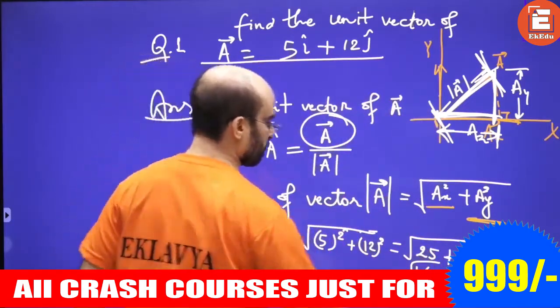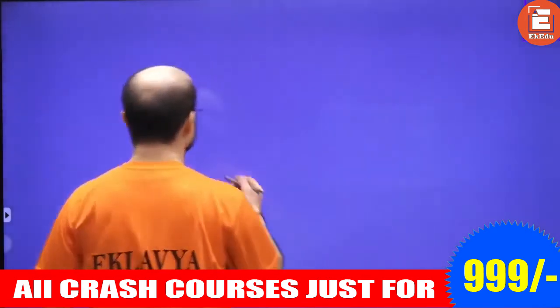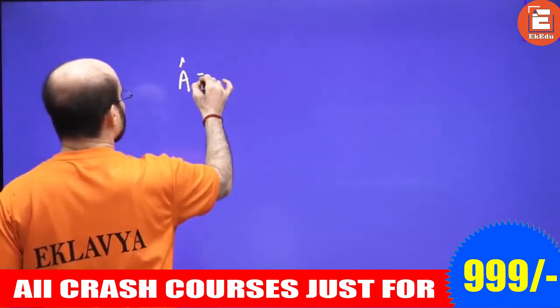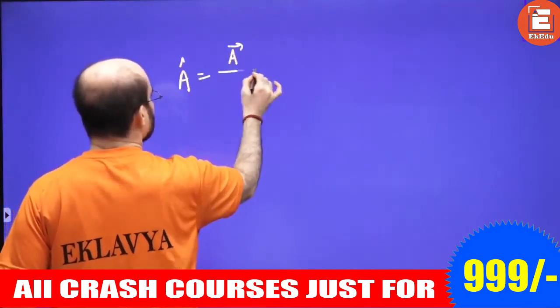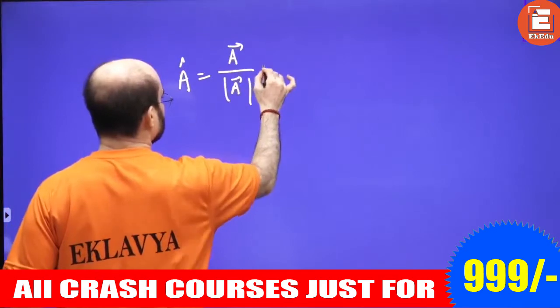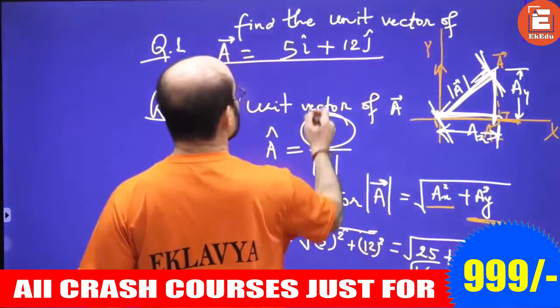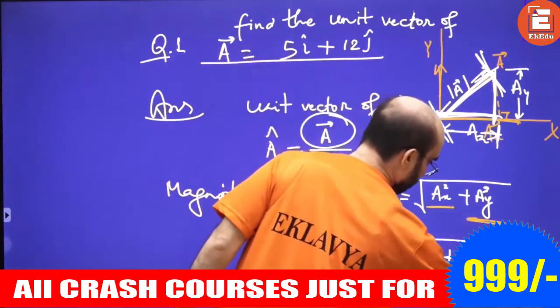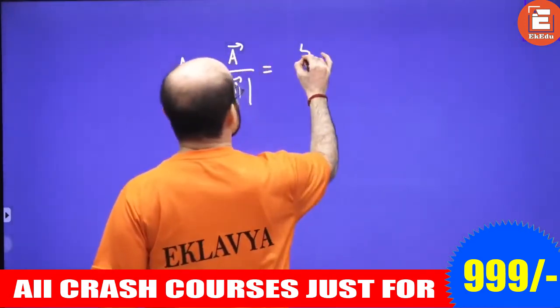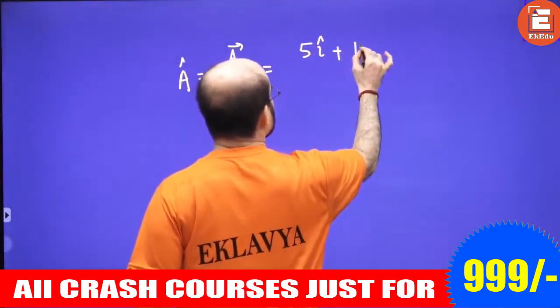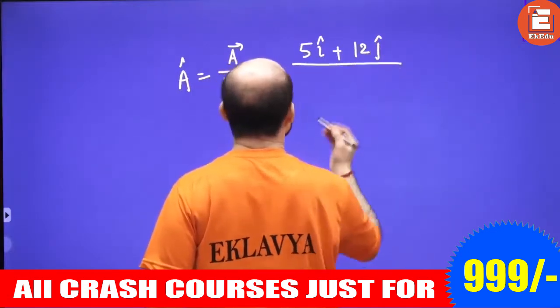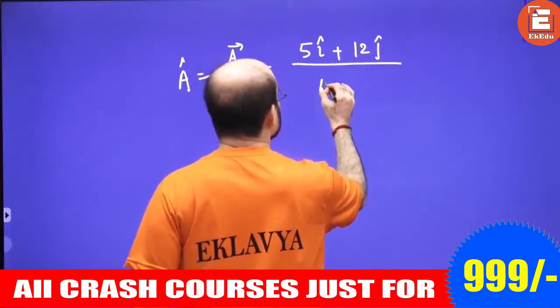So what is the final result? A cap equals vector A divided by the magnitude of vector A. The vector was 5i cap plus 12j cap, so it is 5i cap plus 12j cap divided by 13.